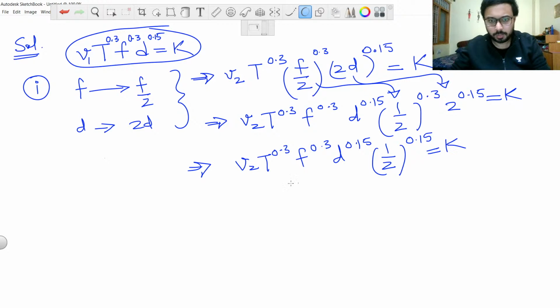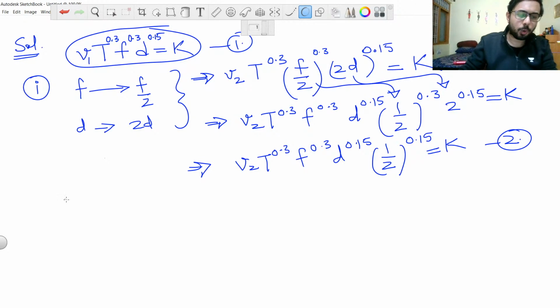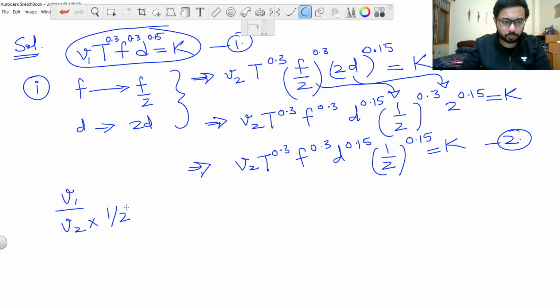Equal to k. So we will divide equation number 1 and equation number 2 to obtain the relation between velocity in the first case and velocity in the second case. So we will get v1 divided by v2 into 1 by 2 raised to the power 0.15 equal to 1.